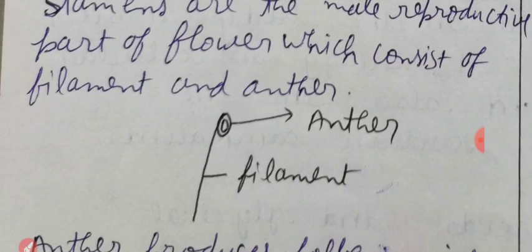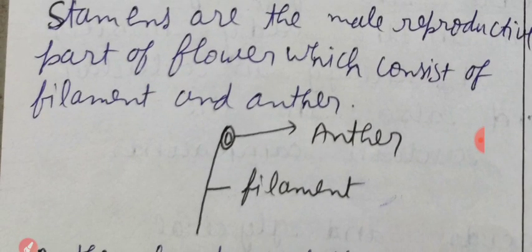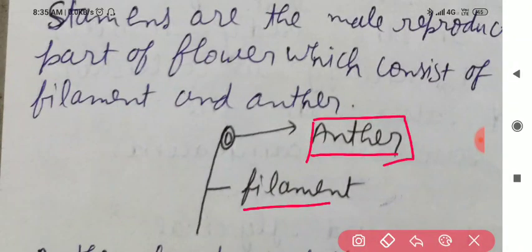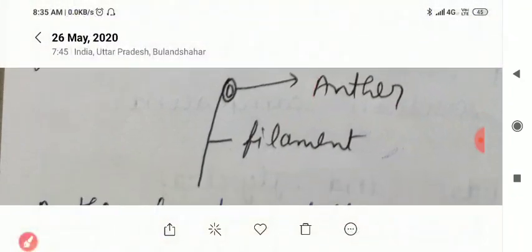You can see this diagram. This is the diagram of the stamen. It consists of filament and anther. This anther produces pollen grains, which act as male gamete. Clear?